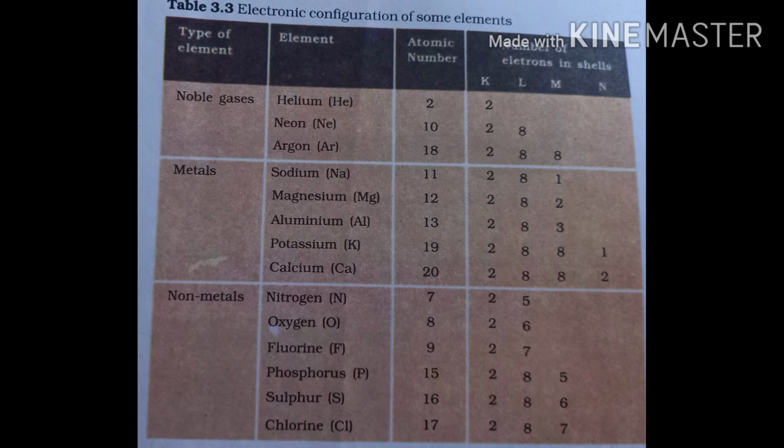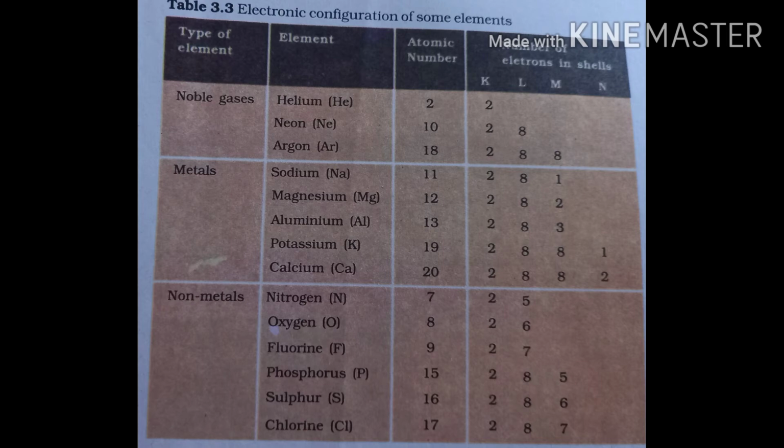Here also in the non-metals you will notice that the outermost shell is incompletely filled. As a result, to attain the configuration like a noble gas, they undergo chemical reaction, during which they will either lose these outermost shell electrons, or gain, or share the electrons.